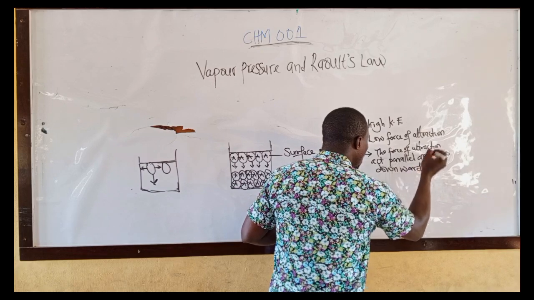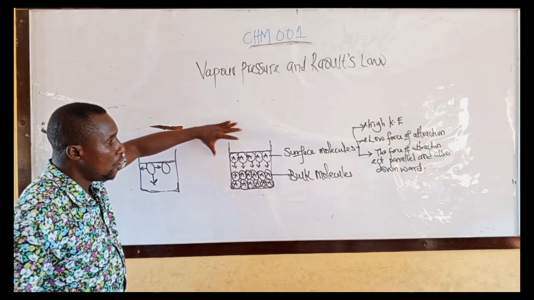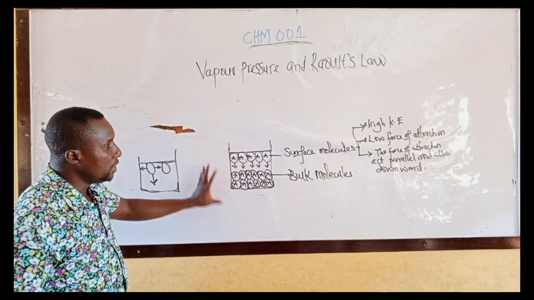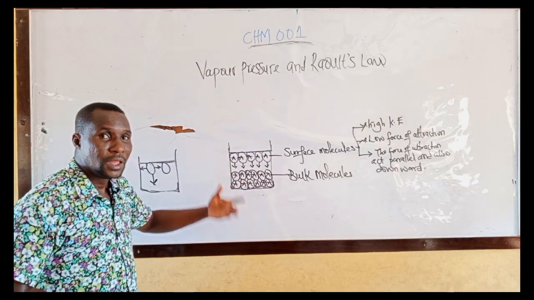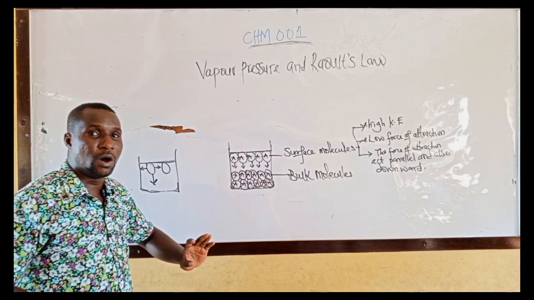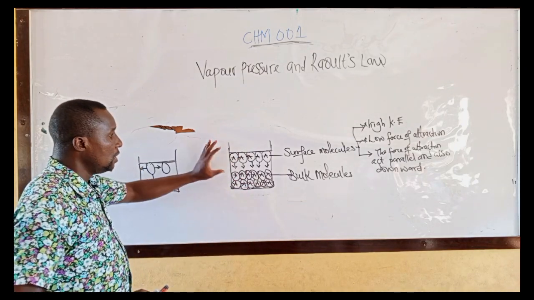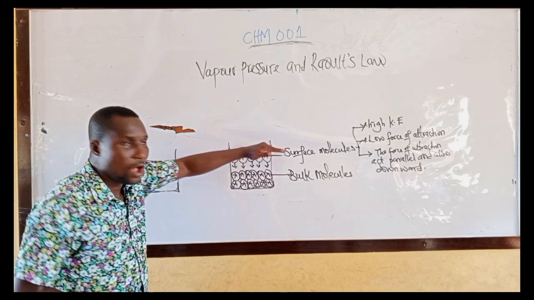And don't forget, evaporation will occur in this open container. What is evaporation? It is when liquid is being transformed into vapor. Evaporation will occur at the surface.